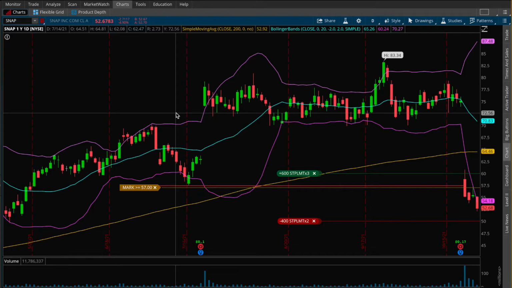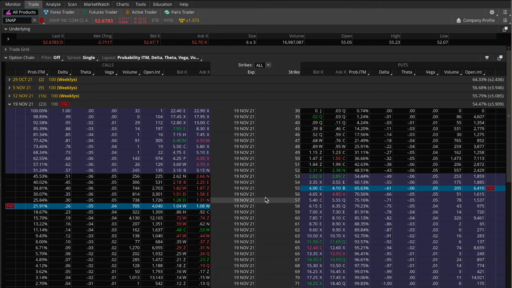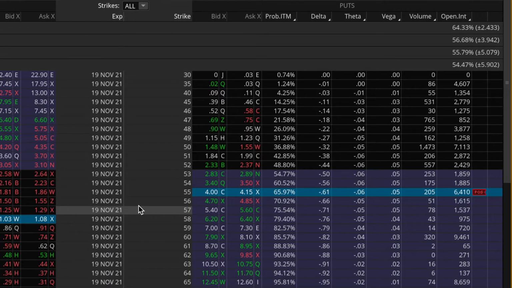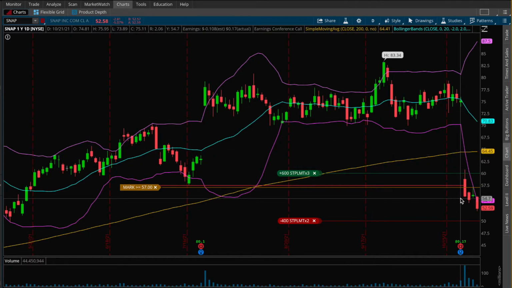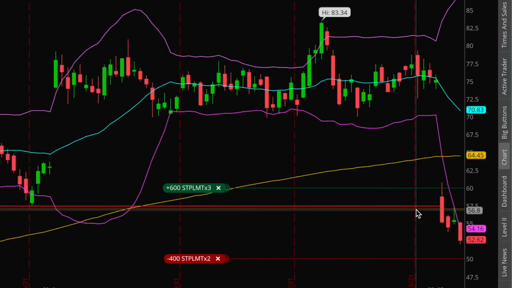And in case you did not see my live option trading video from last week and missed when I put this position on, we'll come to the trade tab here real quick. So this trade started out as simply some short naked put options at the 55 strike. Specifically, I put this one on right after this huge, massive down move after Snapchat's earnings. In particular, I thought this red line that I drew in would act as a pretty significant support level when this big drop happened, but unfortunately I was wrong and Snapchat continued to move lower.